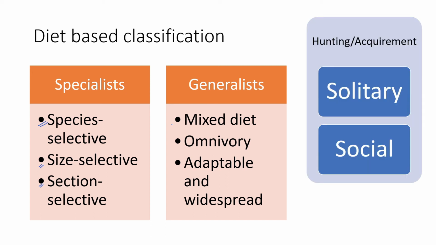But acquiring a resource can be solitary or can be social. Now these interactions, acquiring a particular resource, form the basis of social interaction. So if they're acquiring and handling a resource on their own, then they're dealing with solitary interactions and solitary hunting. But few organisms hunt in groups, like wolves, lions, and different organisms who form social structures. This helps them acquire resources, while it also helps them to ward off predators. Okay, so that sort of interaction is majorly based upon social structures to acquire a particular resource or to hunt down prey.